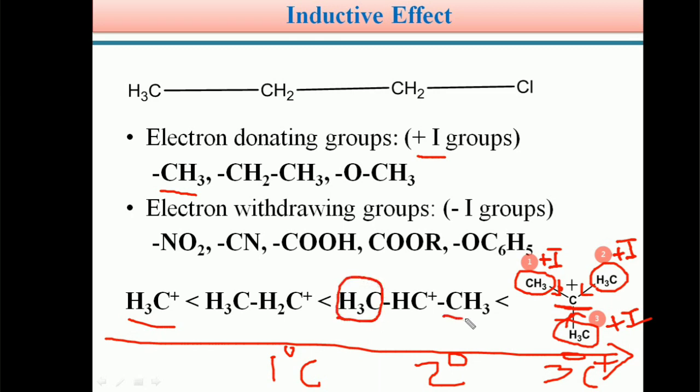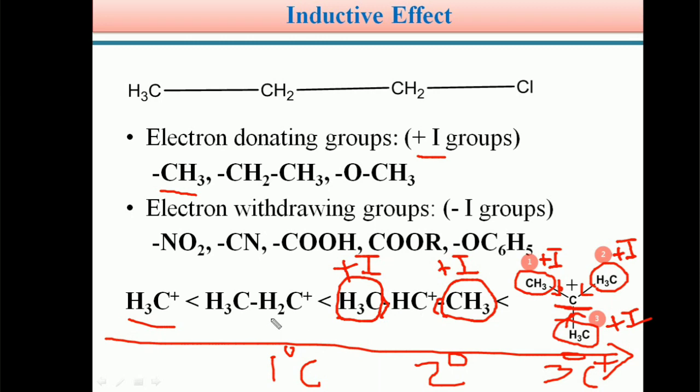Methyl is a plus I group, so the secondary carbocation is connected to 2 electron donating groups. As a result, the stability somewhat increases because these methyl groups donate electron density to the carbocation.